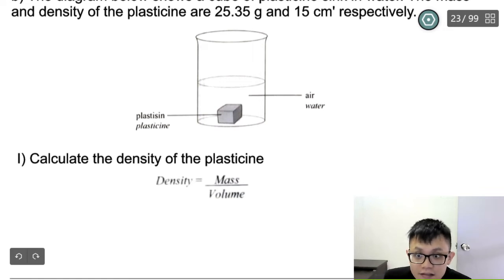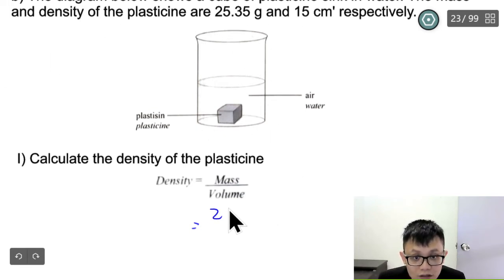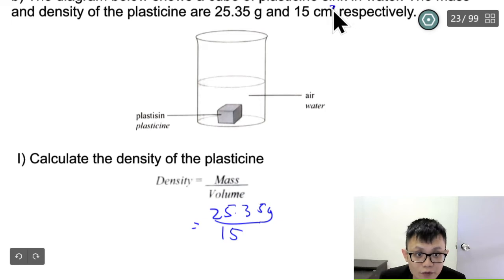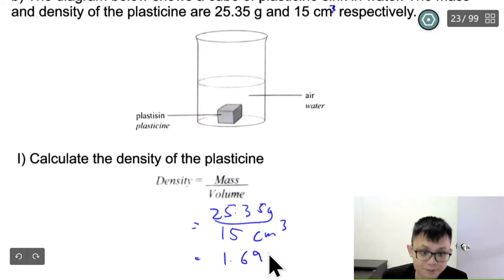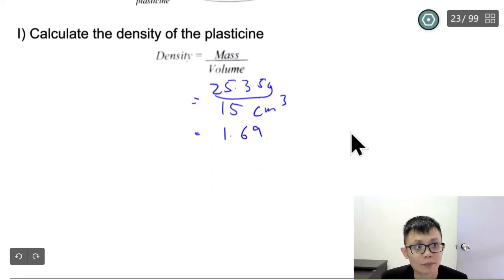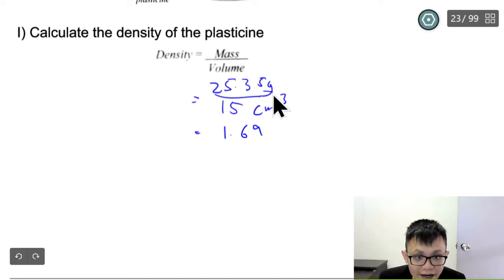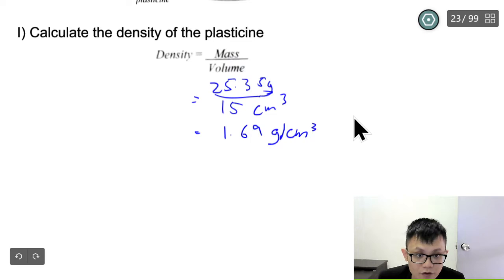Correct or not? Since they already give the formula, density equals mass over volume, like a mathematics question. 25.35 gram is the mass, put here. 25.35 gram over 15 cm cubed. Use your calculator and press, you should get around 1.69. Correct or not? 1.69 gram over cm cubed.